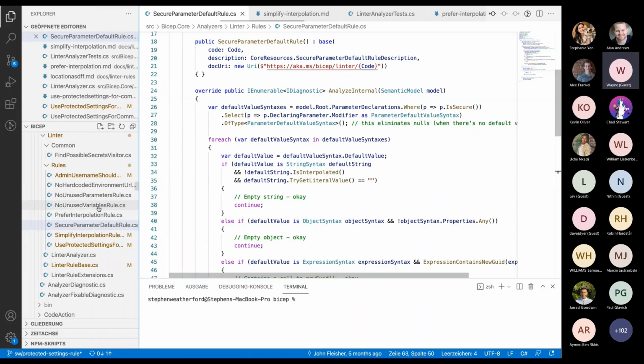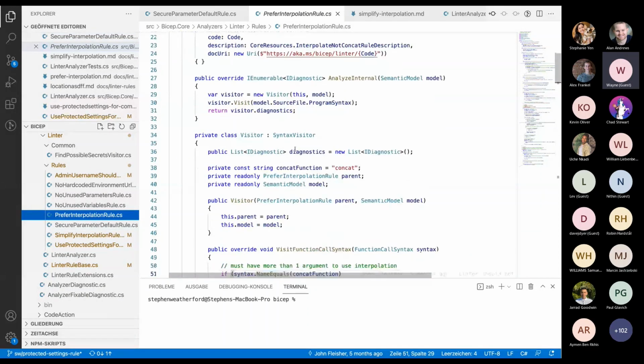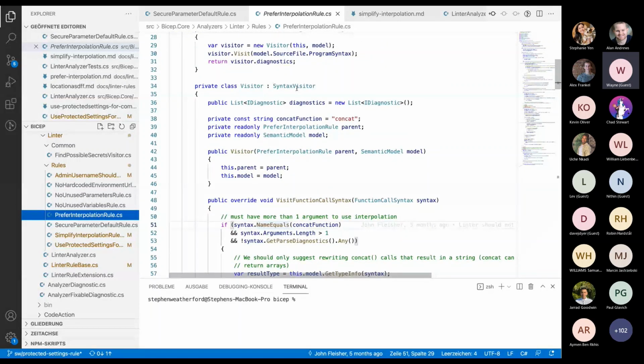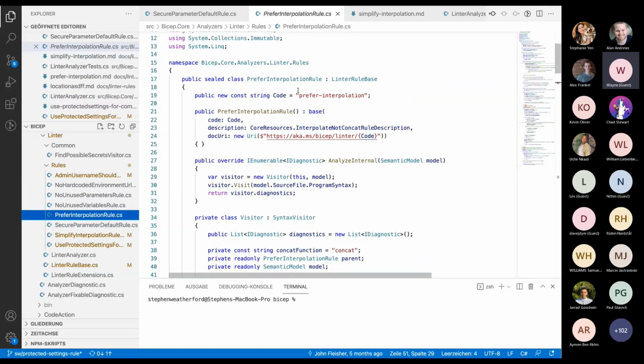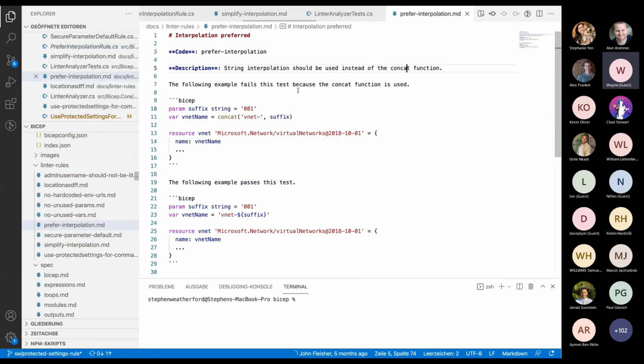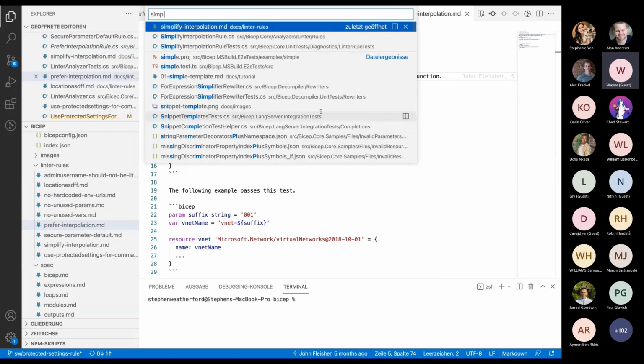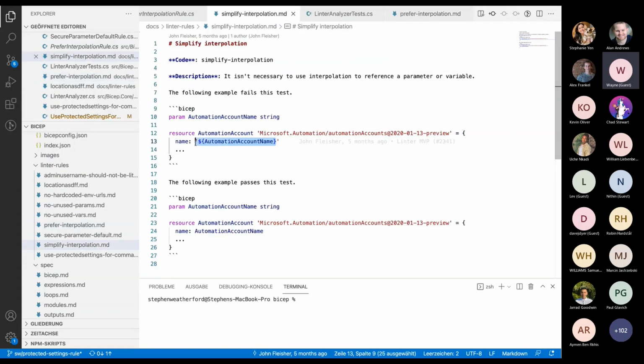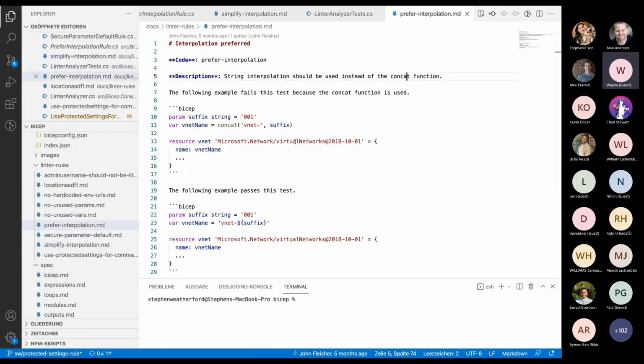To show one that actually does look at the syntax of the entire tree. Sometimes it's necessary. This is one. This is the one I wanted. This simply says if you've got a single string and a single interpolation in it, then we should get rid of the string. We actually see this a lot from people that aren't used to Bicep, because this is how you'd have to do it in ARM templates. So I'm trying to help people out to make it easier. So just point that out.